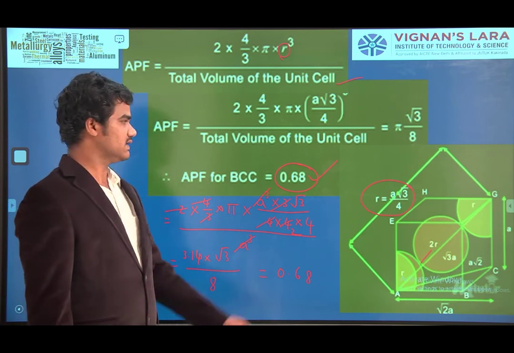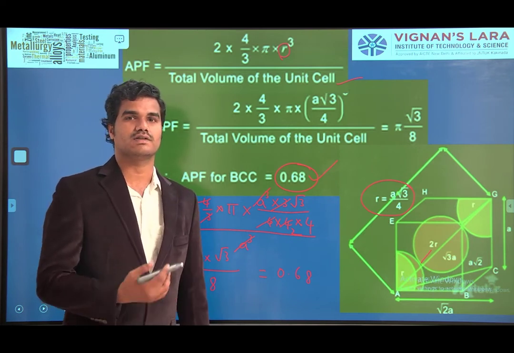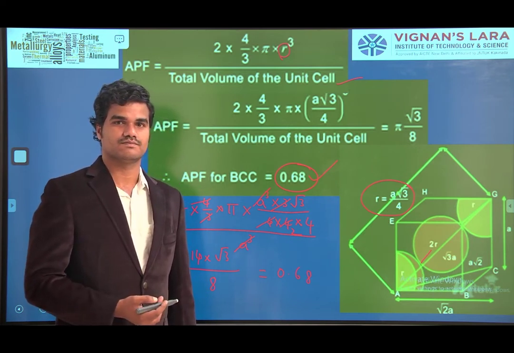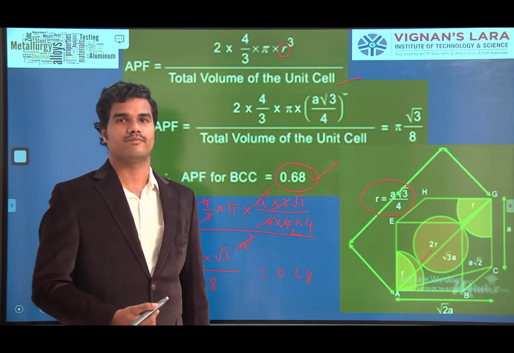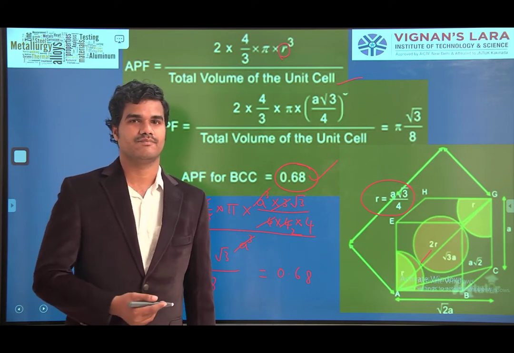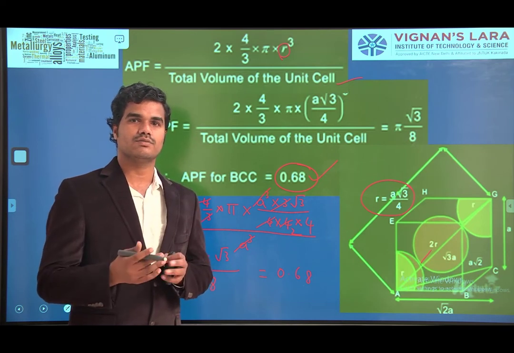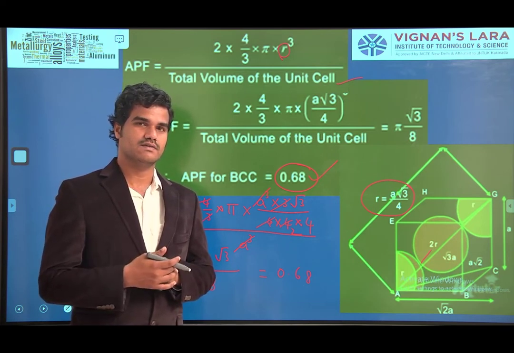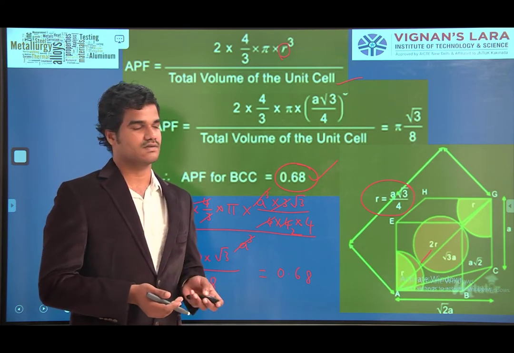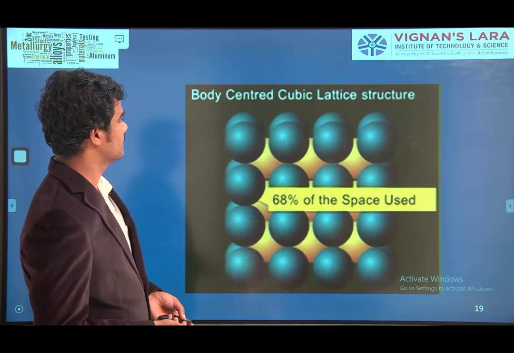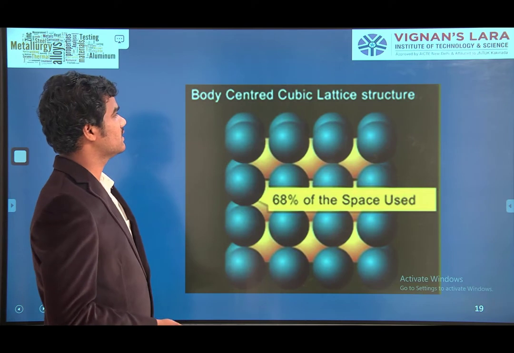This means 68% of the volume is occupied by the atoms in the body-centered cubic structure. So the atomic packing factor for the body-centered cube is 68%. When you compare the simple cubic structure and the body-centered cubic structure, which has the more packing factor? Body-centered cubic has the more packing factor. See, 68% of the space is used in the body-centered cubic lattice structure.